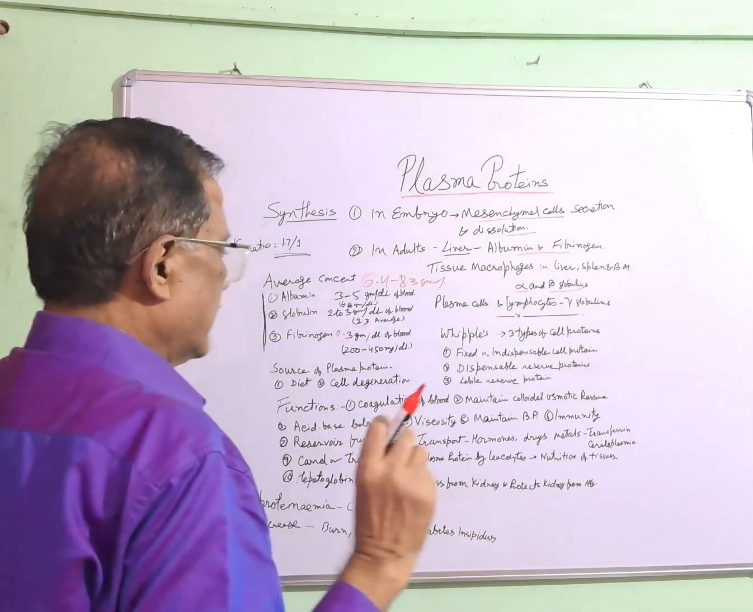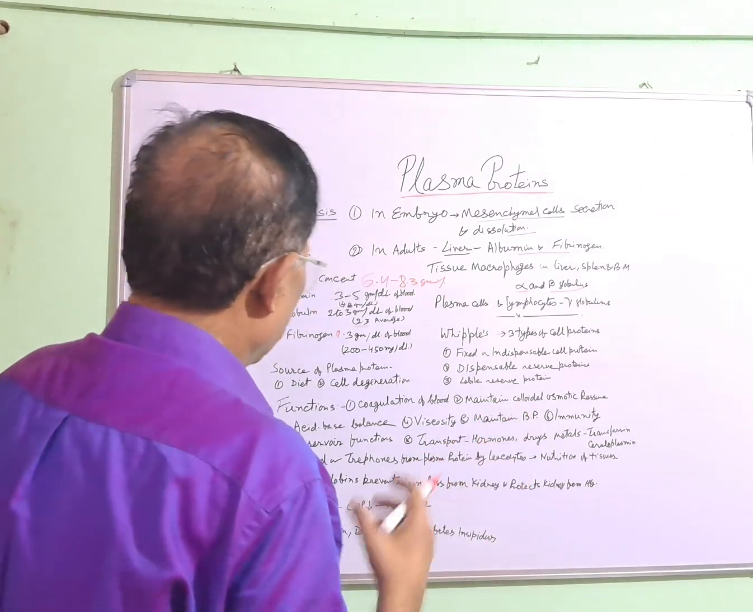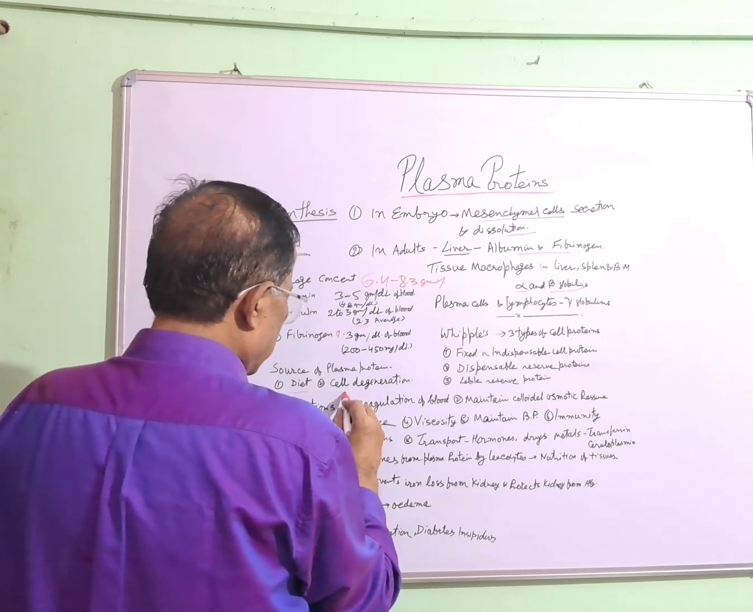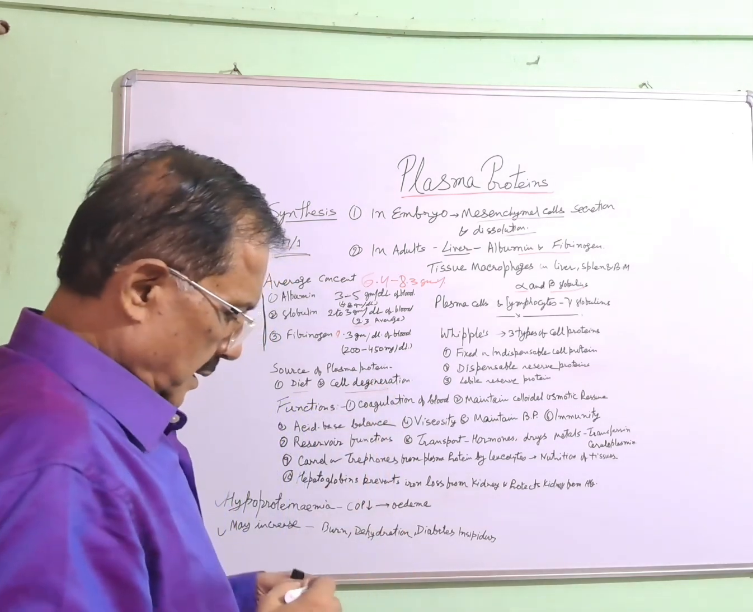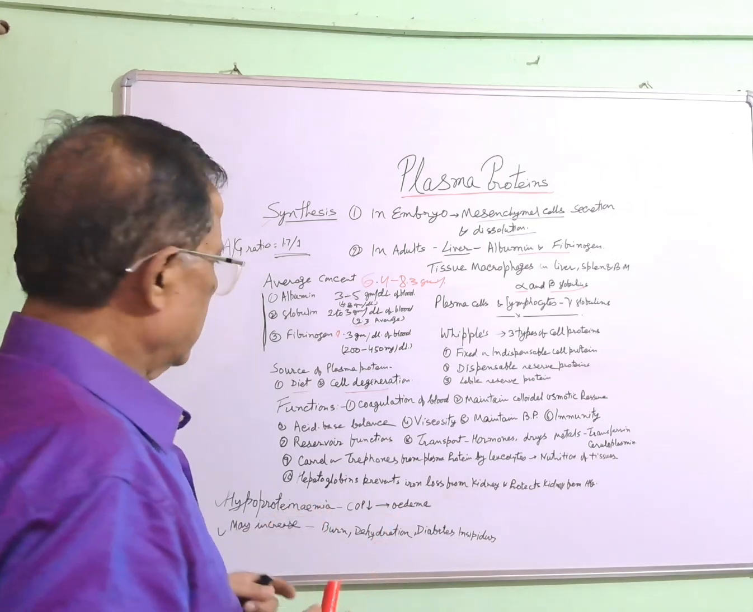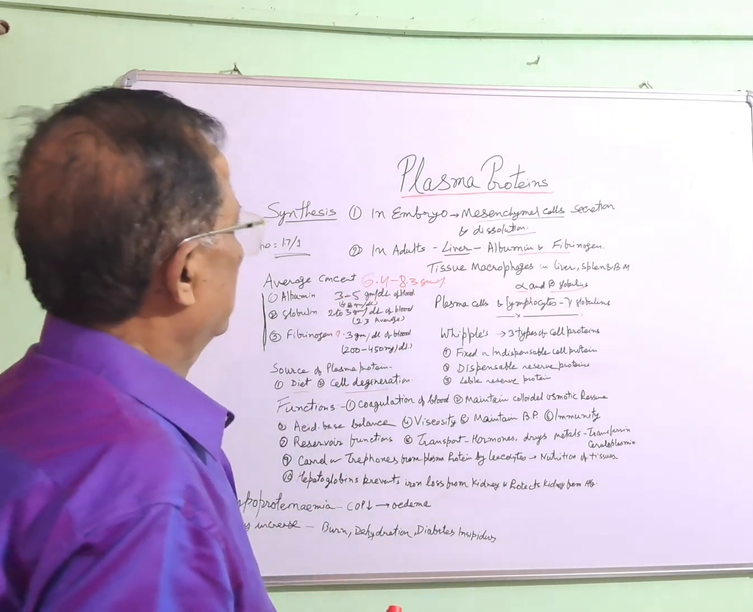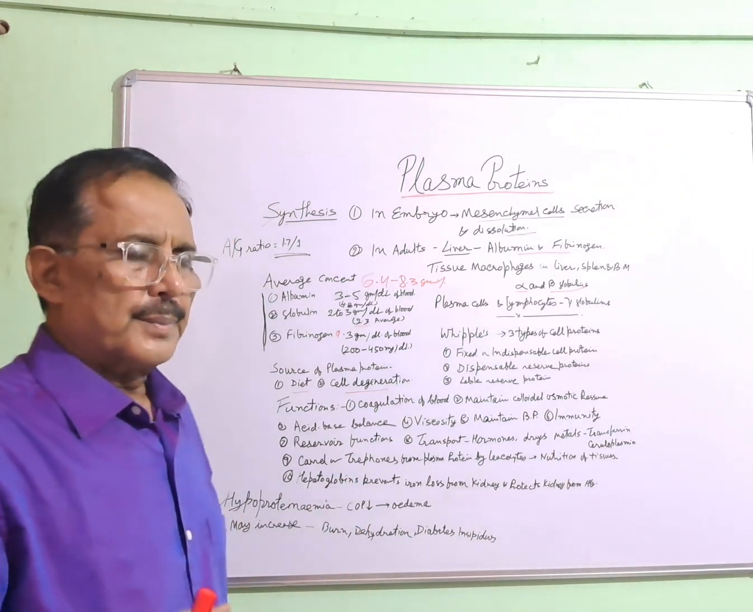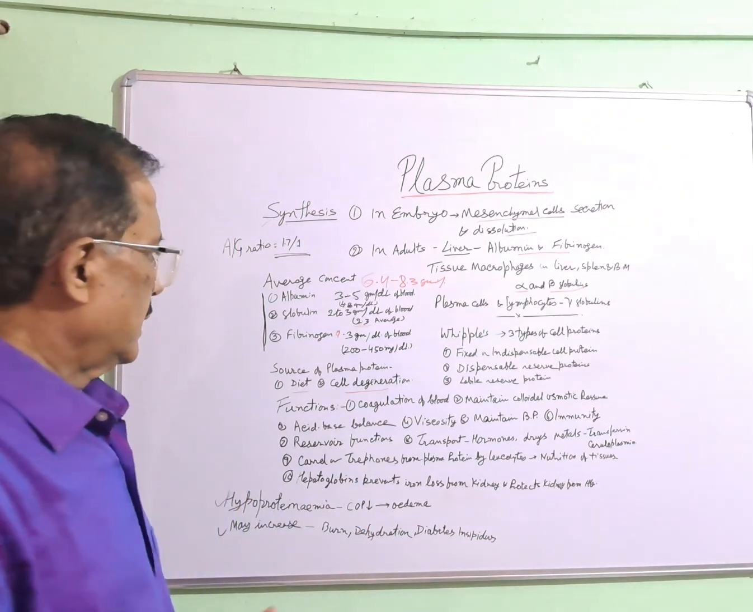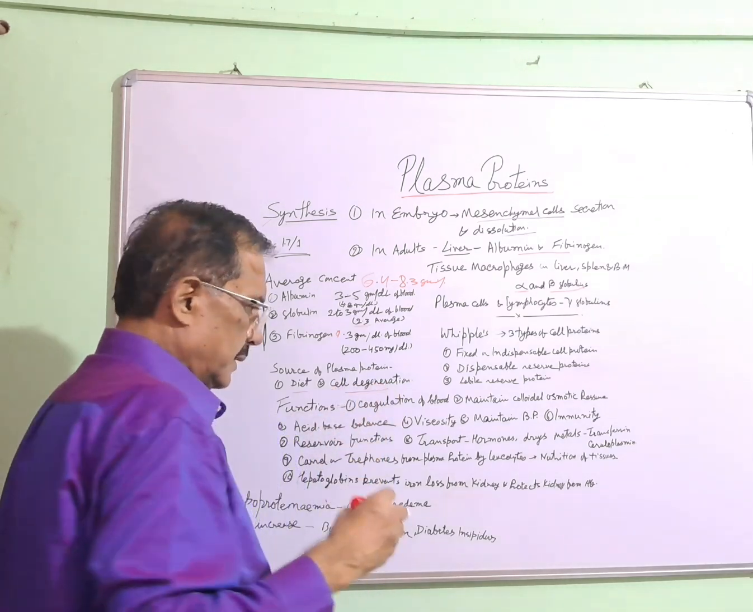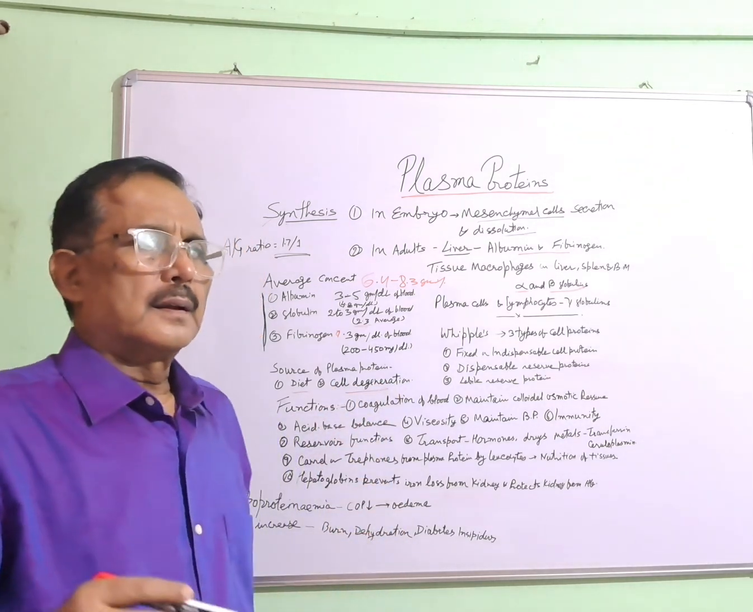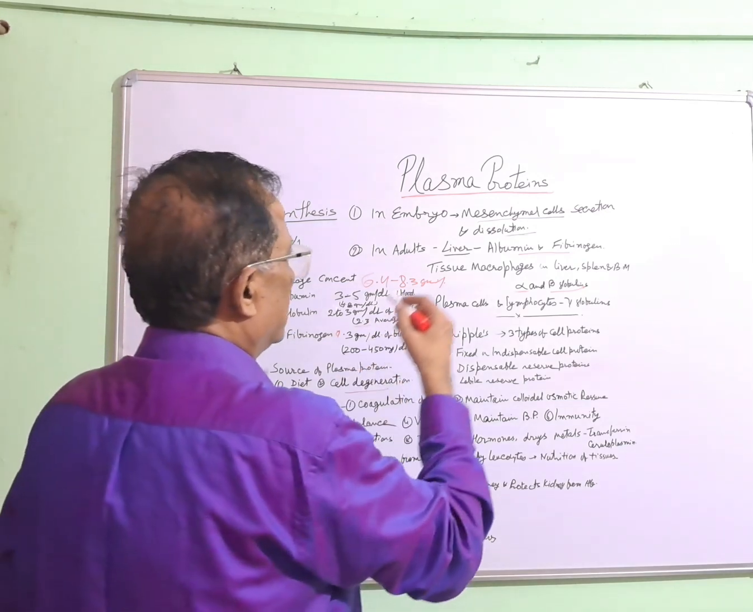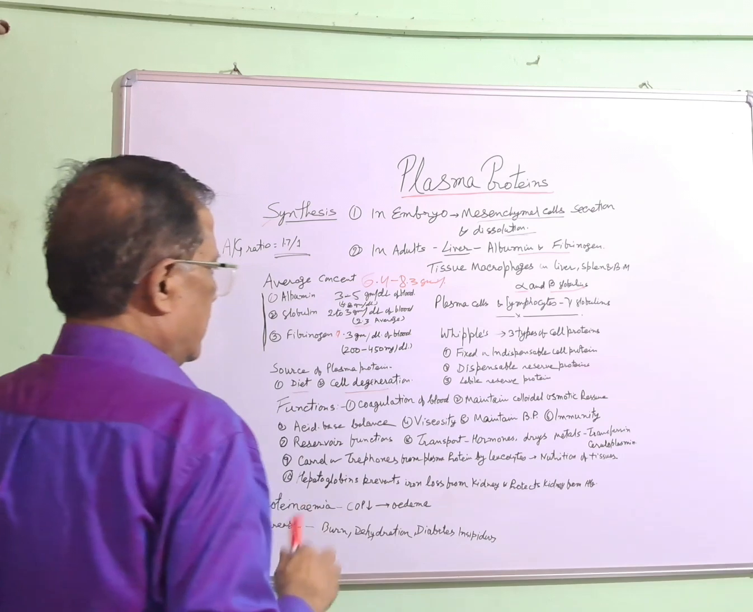The source of plasma protein, from where it can be synthesized: the source is diet and cell degeneration. When we take a proteinous diet, this will form plasma protein. And cells are being destroyed in our body, and this cell degeneration releases amino acids, which are used in formation of plasma proteins.